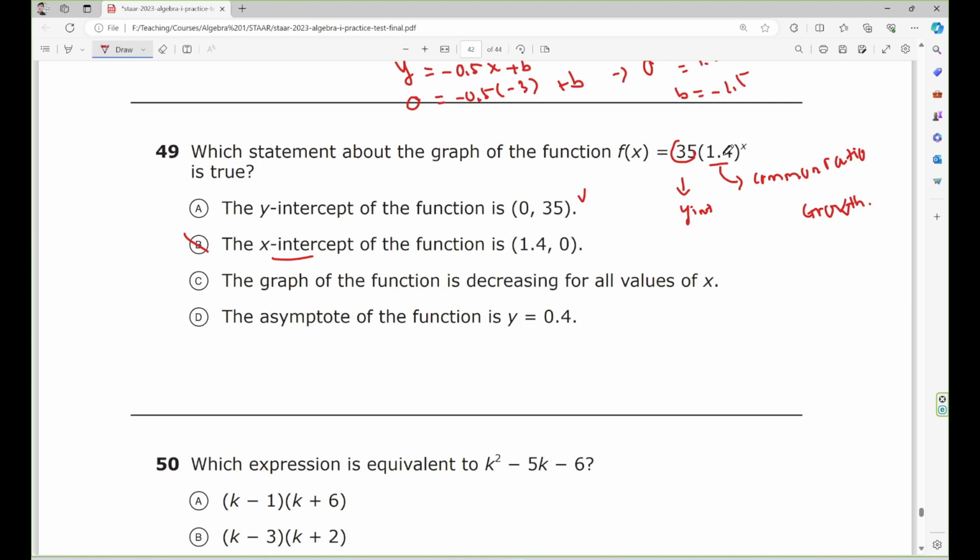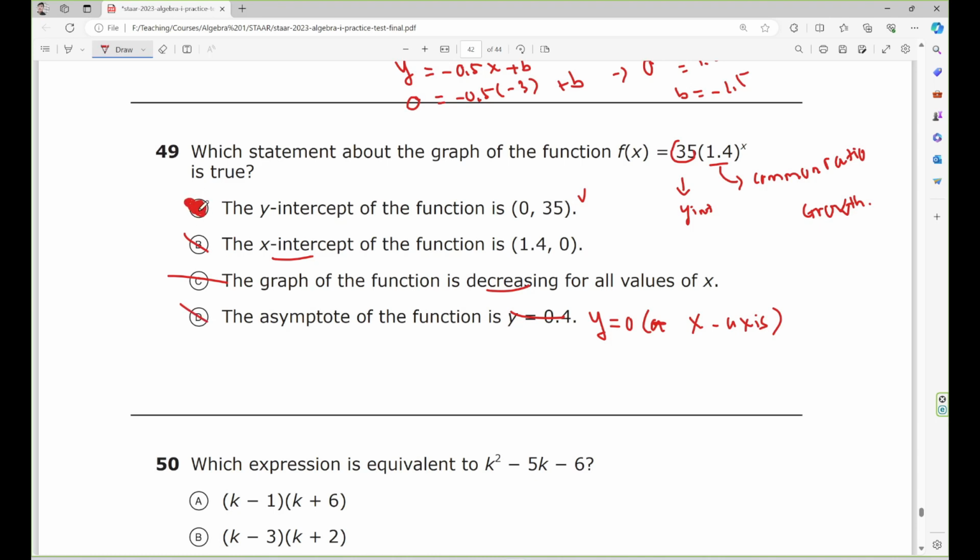No, this is increasing because it's greater than 1. 1.4 greater than 1. So decreasing is wrong. The asymptote of the function. No, the asymptote is not this. Asymptote should be y equals 0, or the x-axis. This is wrong. So only this is right.